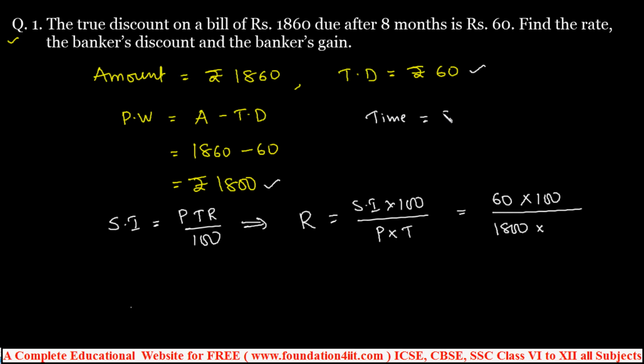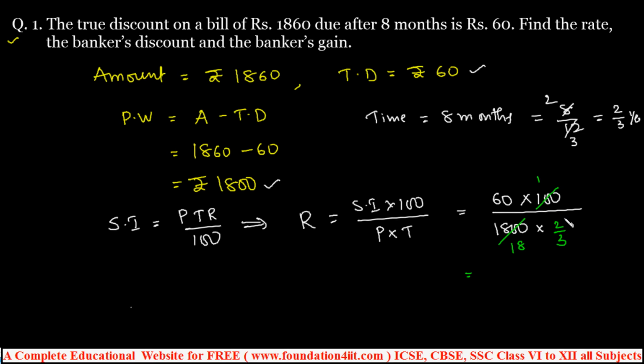Given time is 8 months, but time should be in years. That is 8 divided by 12, which is 2 by 3 years. Cancel this: 4 2s are 8, 4 3s are 12. So 2 by 3 years. Now you can simplify this. 100 times 60 by 18 into 2 by 3.